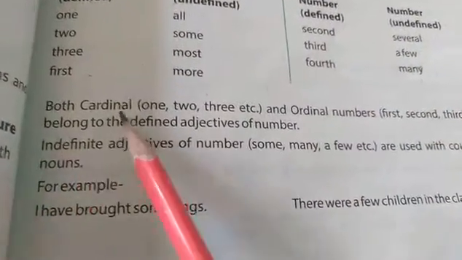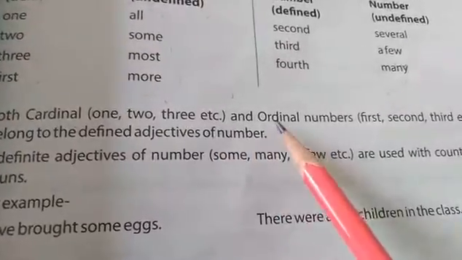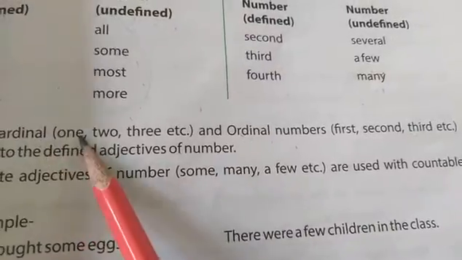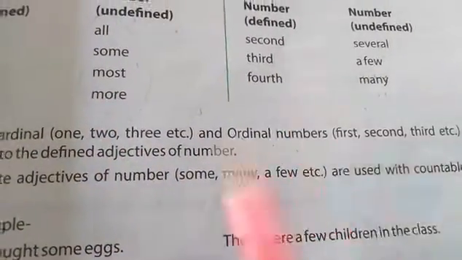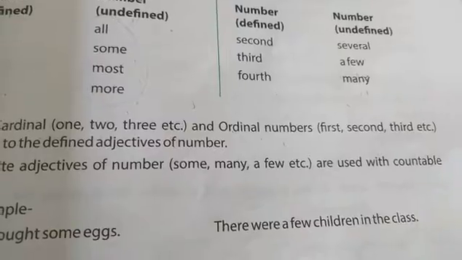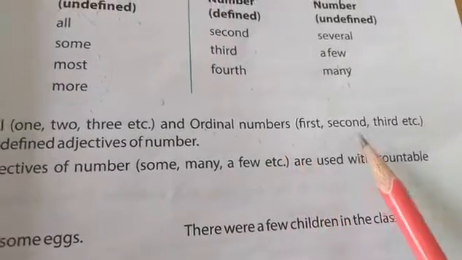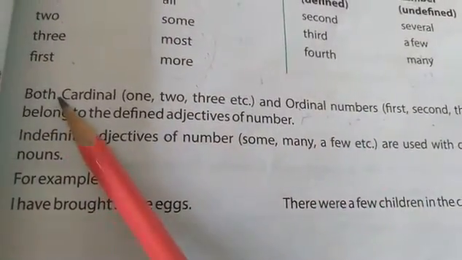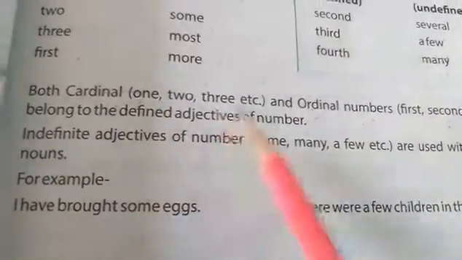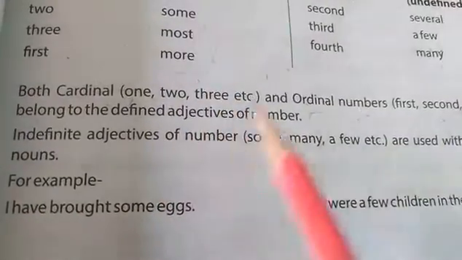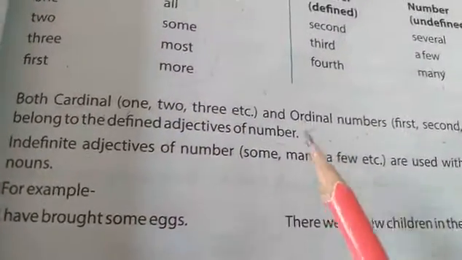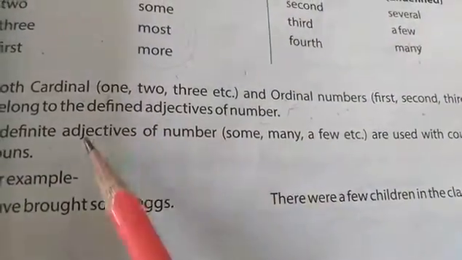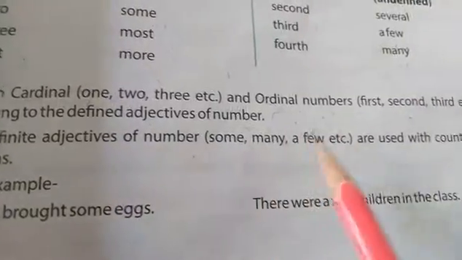Okay. Now both cardinal 1, 2, 3 and ordinal. Ordinal numbers all of you must be knowing, like first, meaning the one which is in the first position, whose number comes first, we call it first, then second, third, etcetera, okay. So these we call ordinal numbers. The cardinal numbers 1, 2, 3 belong to defined adjectives of number. Defined means when we are sure about the number. Indefinite adjectives of number, when we are not sure about the number but we can count them.